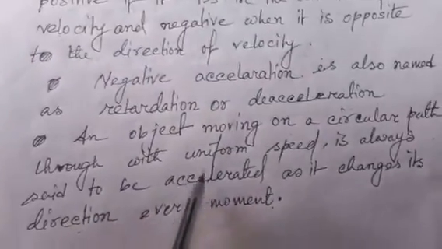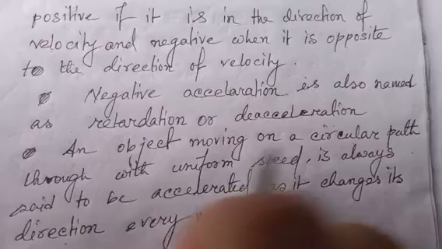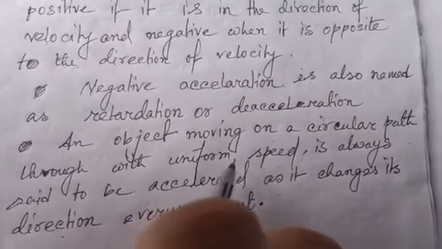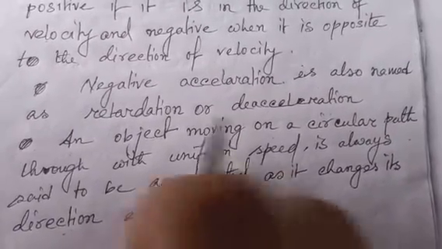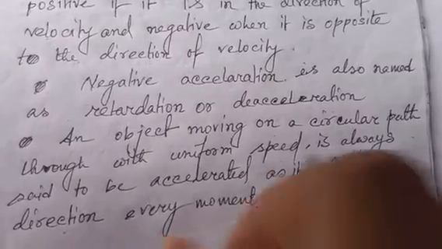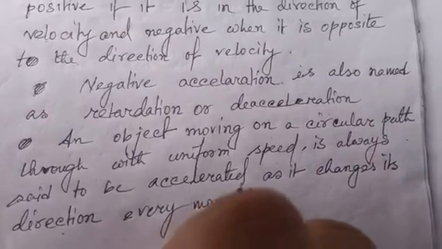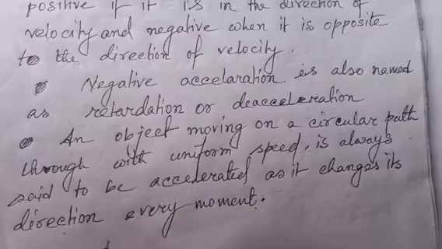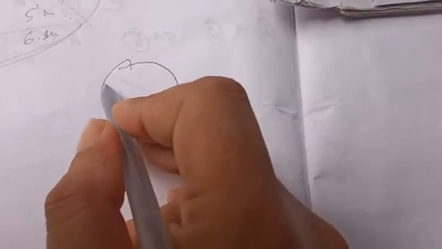An object moving on a circular path, though with uniform speed, is always said to be accelerated as it changes its direction every moment. Check here. A car moves in this direction.